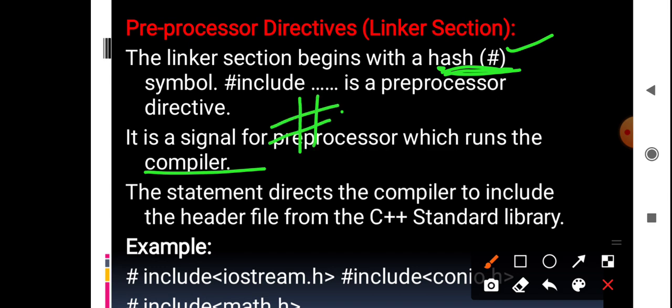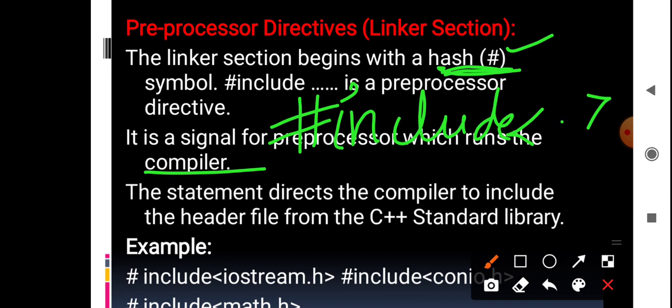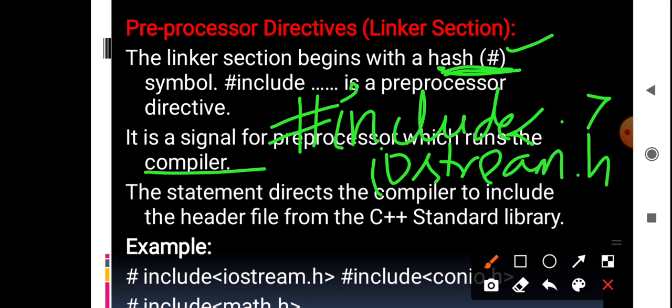See, for example, if you have hash include, within this you will have iostream.h, or conio.h, or stdlib.h, like that.